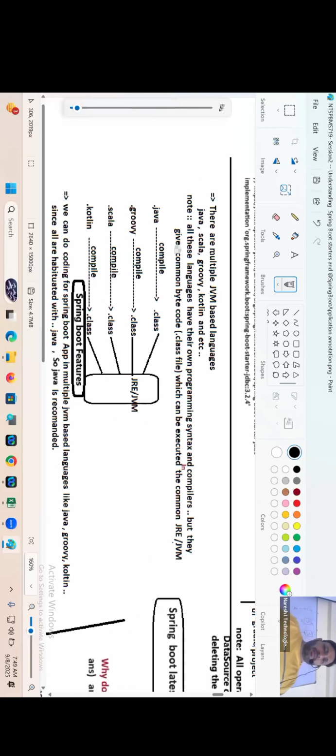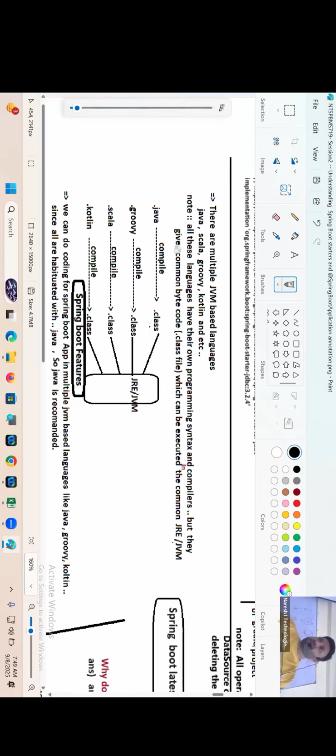There are multiple JVM based languages: Java, Scala, Groovy, Kotlin, etc. All these languages have their own programming syntax and compilers, but they give common bytecode, which can be executed in the common JRE JVM. That's why they are called JVM based languages.